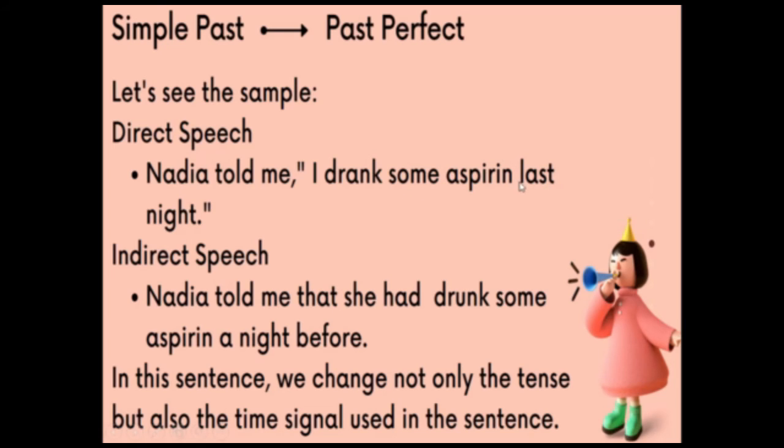"I drank some aspirin last night" is simple past because we use the second form of the word drink here. When we want to make it into indirect speech, we need to change the word drank into the third form, drunk, and then add had as a past perfect, so had plus verb 3. Here, we also have to change the pronoun and the time signal. Nadia told me that he had drunk some aspirin a night before. The words "last night" could be changed into "a night before."